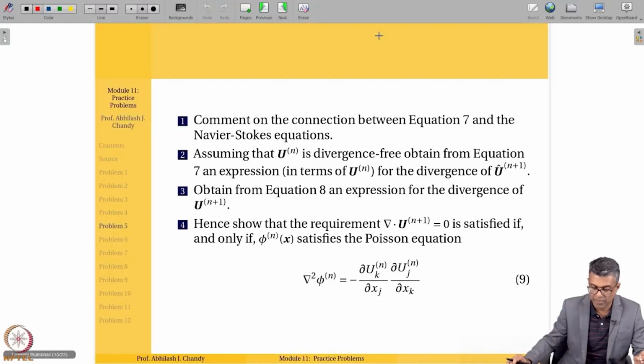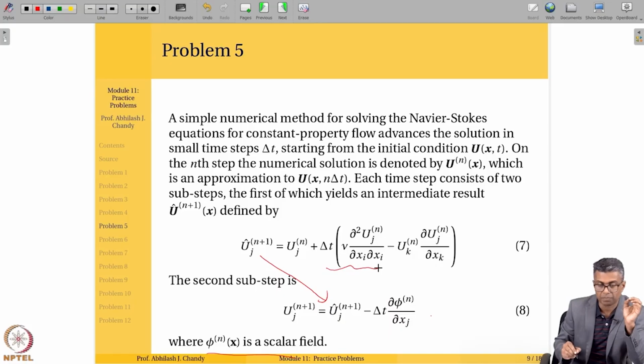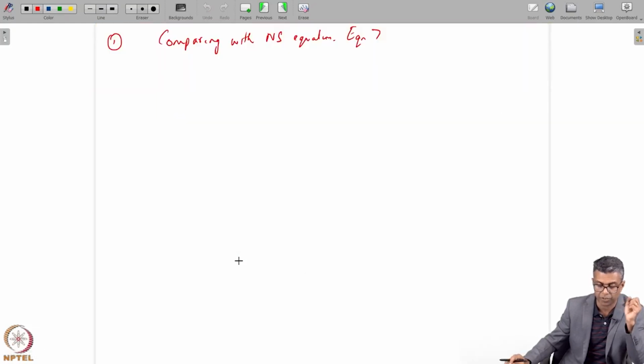It is clearly the temporal discretization of the Navier-Stokes equations, but what is not present here? You will see that there is the viscous term and there is the inertia term. Of course, this relates to the time dependent term, so you're trying to evaluate it at the new time. But what is not there is the pressure term.